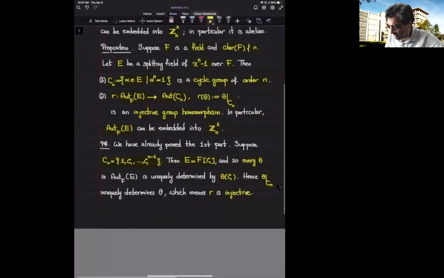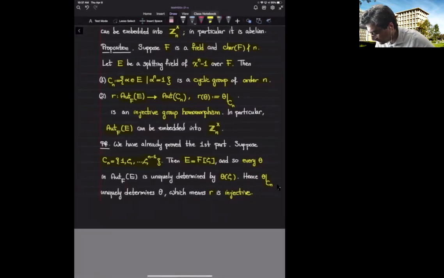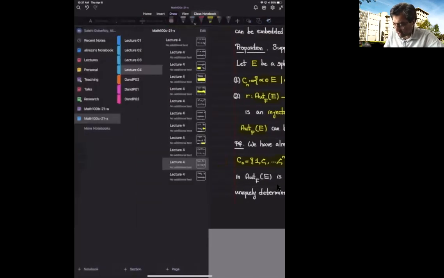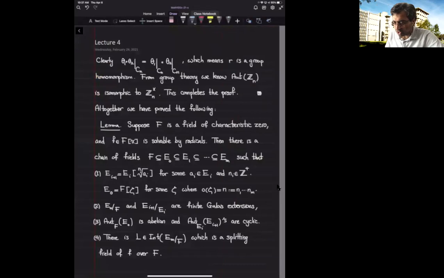Here again, I should have mentioned this, so let's write it over here: every automorphism theta permutes zeros of x to the n minus 1, and that means that theta sends C sub n to itself. So restriction is indeed a well-defined function.